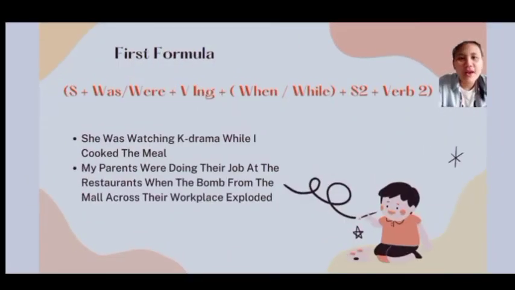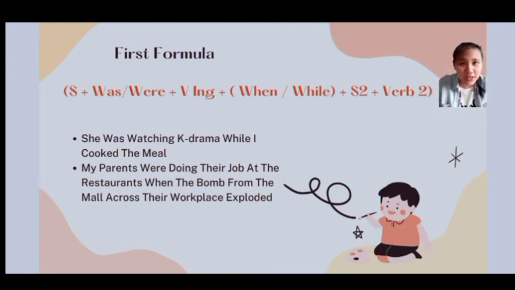So now I want to explain the formula used for the second type of sentences in past continuous tense. In the previous part, my friend already told you about the two types of sentences in past continuous. As you can see, the first formula, why I say first, because there are two formulas for the second type of sentences.